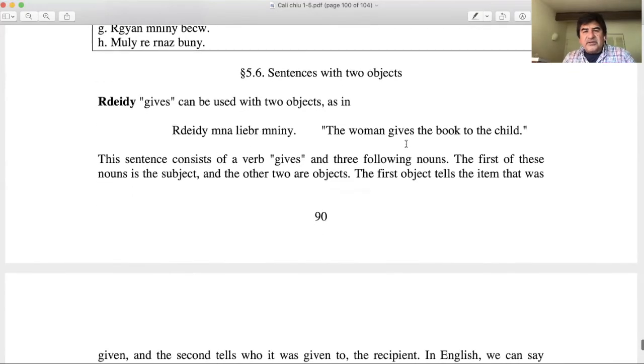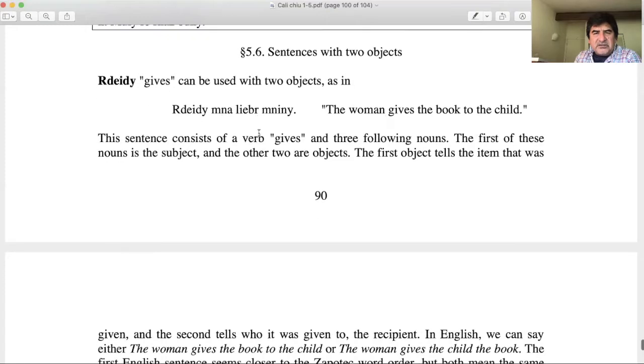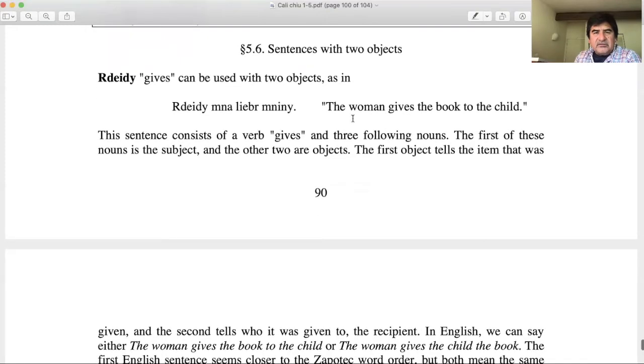So let's go over this one. It says the woman gives the book to the child. Here we say erdeid na lever amnin.